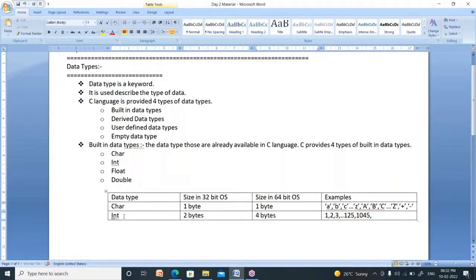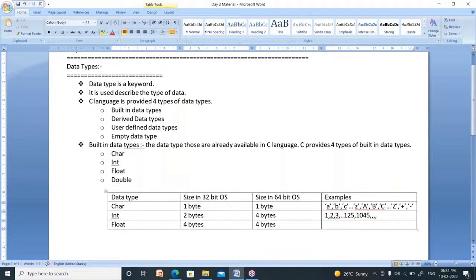What is the size of an integer in a 64-bit operating system? 4 bytes. What is the size of an integer in a 32-bit operating system? Only 2 bytes. These are nothing but integers. Now we have one more data type, float. Float size is 4 bytes in a 32-bit operating system, and the same 4 bytes in a 64-bit operating system.